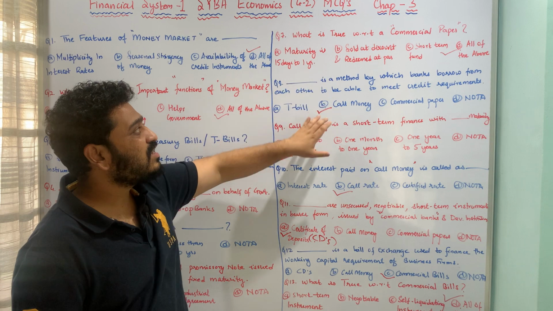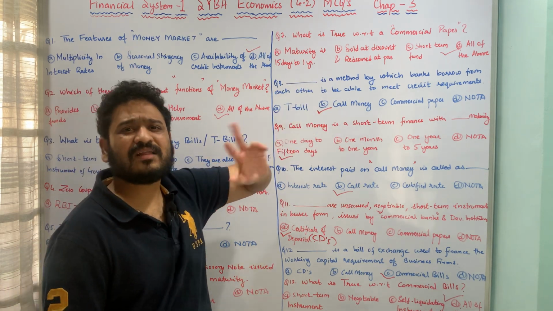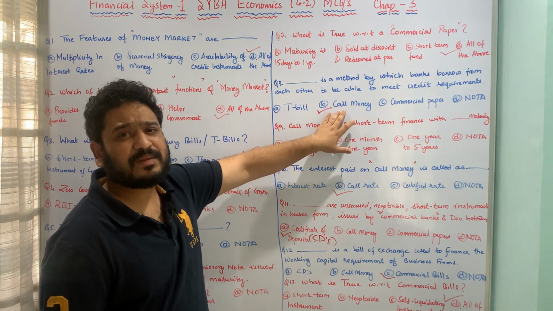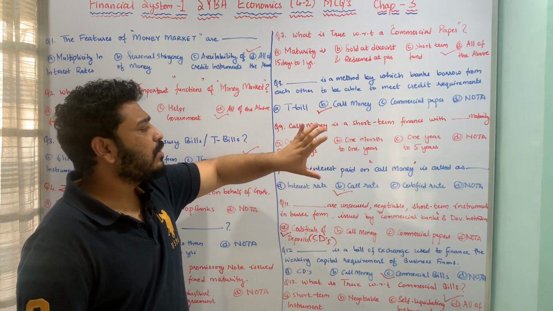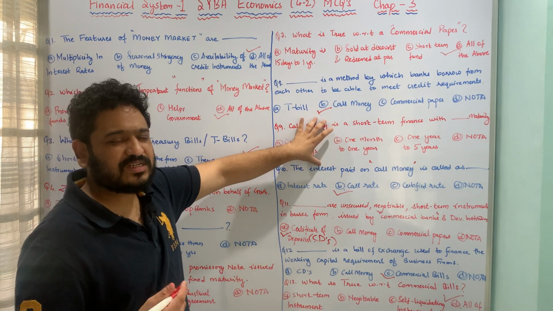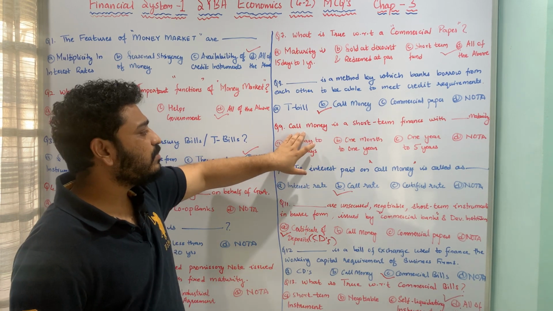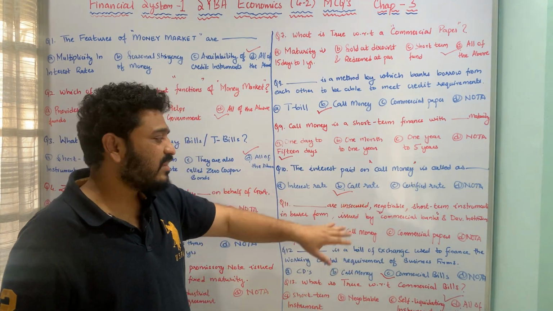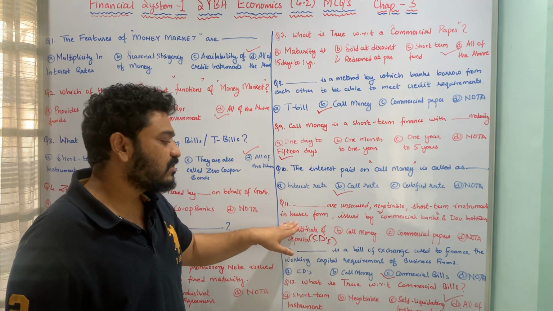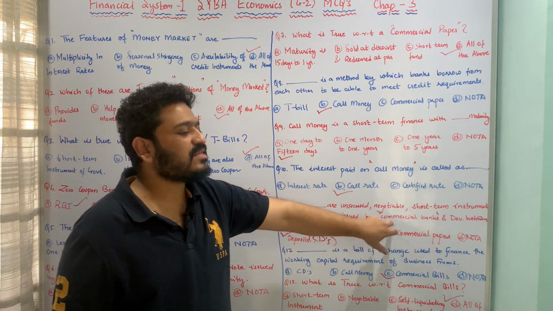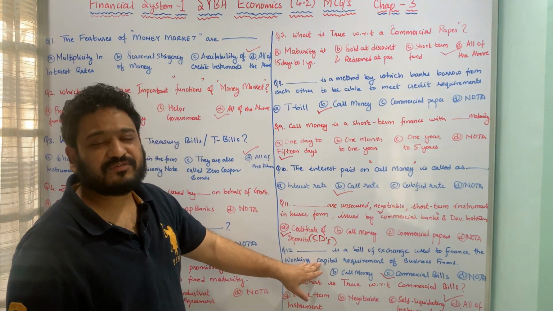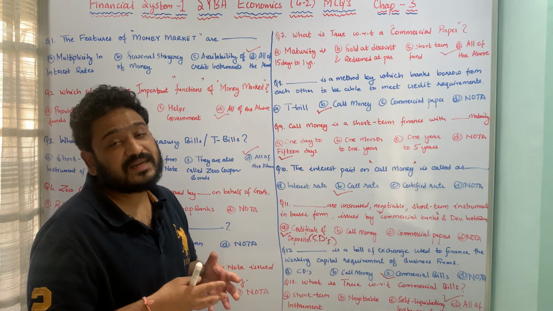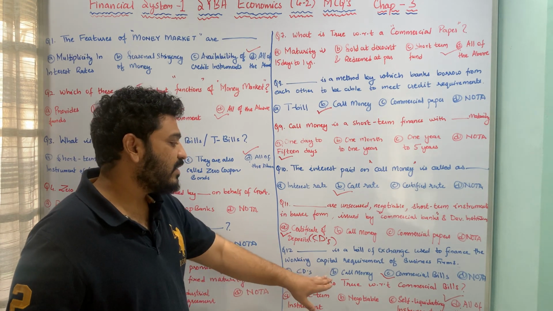Thereafter we moved towards the call money market, which is happening between two banks, and it is also called the interbank market. Then we saw the features of it, and also the maturity of the call money market. The interest which you pay on call money is called the call rate. Thereafter we moved towards certificates of deposits issued by commercial banks as well as development institutions, and bills of exchange issued by business firms which are in need of money for day-to-day capital requirement, and they are called commercial bills.